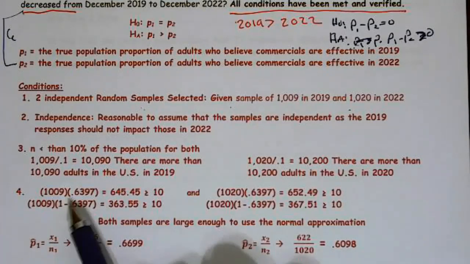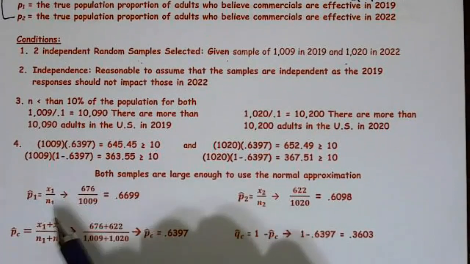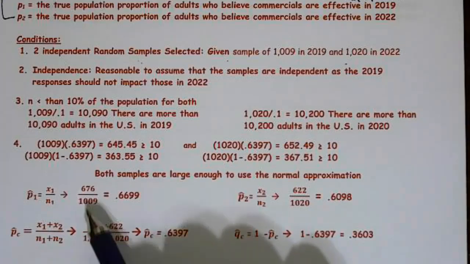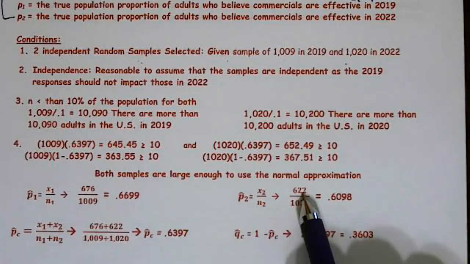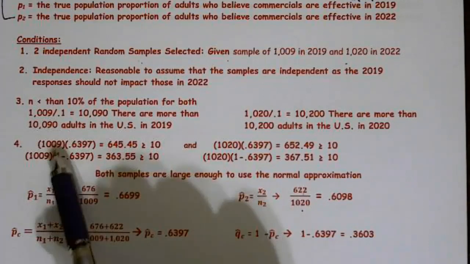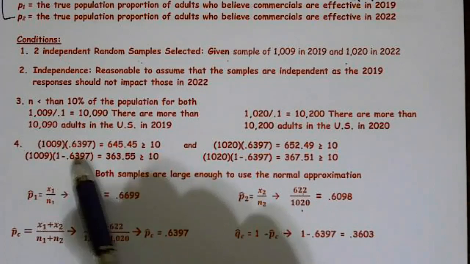And back down here, which I discussed earlier in the video, because it's a hypothesis test, I would have had to use p hat c, which in this case, they gave us 676 is x1, 1,009 is n1, 622 is x2, 1,020 is n2. And I'd have to show it like this, p hat c, and that's what I did here. n1 times p hat c, n1 times q hat c.